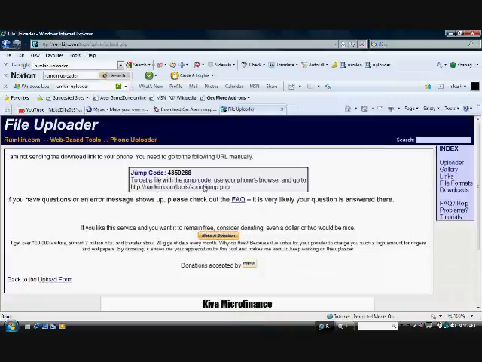Okay, it's gonna take you to this screen, and that website right there is where you need to go from your Instinct browser, and you go to that website, and it's gonna give you a code on the top, and when you get to that website, you type in your code and you just say get file, and that's it.